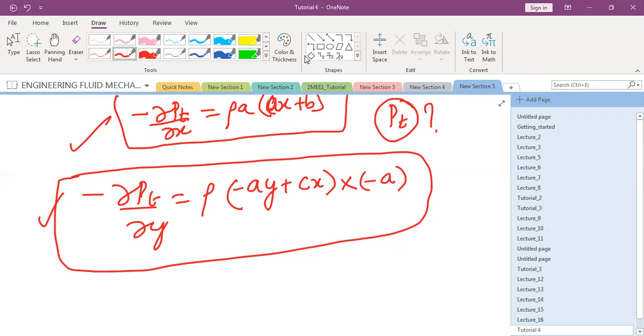Karan. Yes, sir, we will integrate it. Integrate it. So if you integrate equation number 1, what do you get?